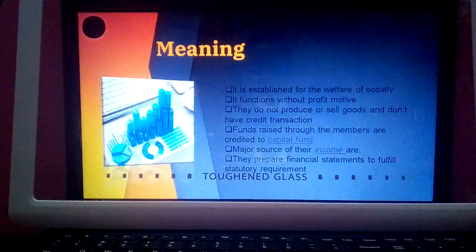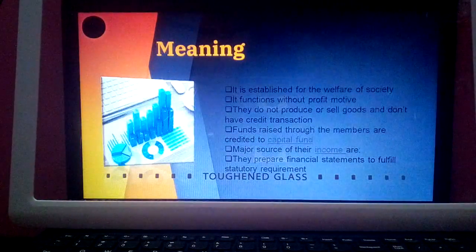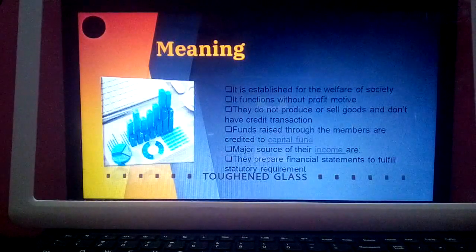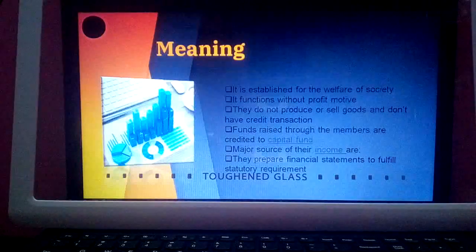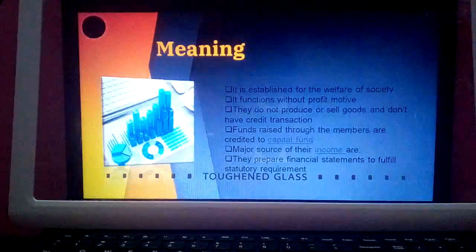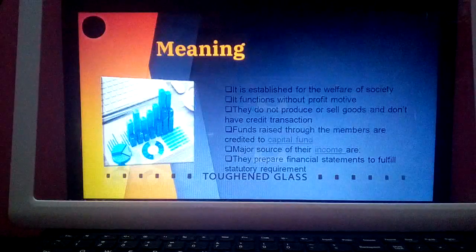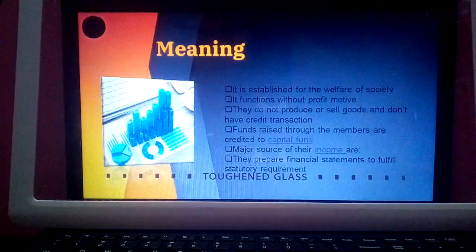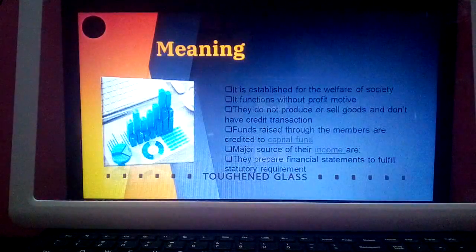Then they do not produce or sell goods and don't have credit transactions. It is understood that when the organization is not undertaking any manufacturing activity and not offering any products, there is no chance of having credit transactions. In a profit making company, there are small organizations which provide credit facility to their regular customers. But NPOs are not even dealing with a product, so they cannot provide credit transactions.